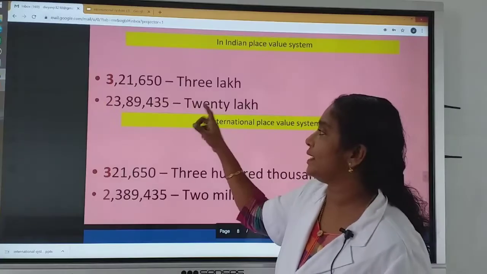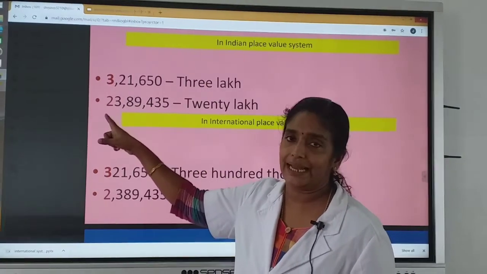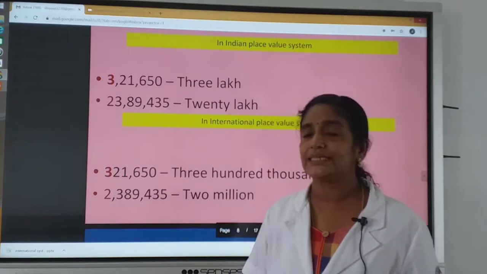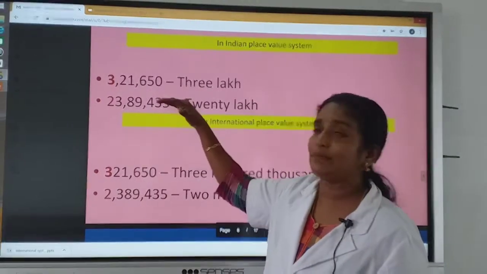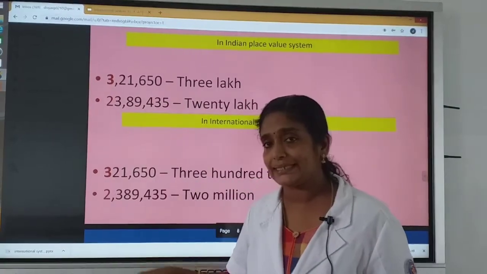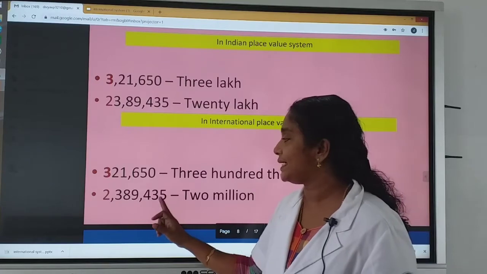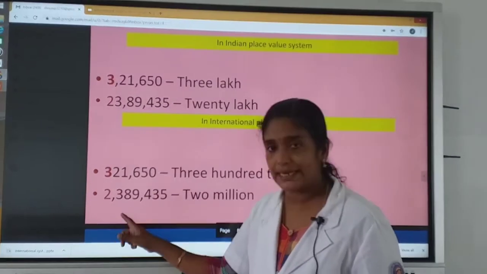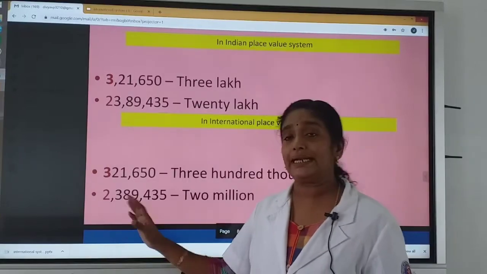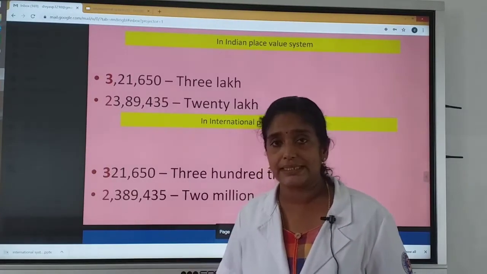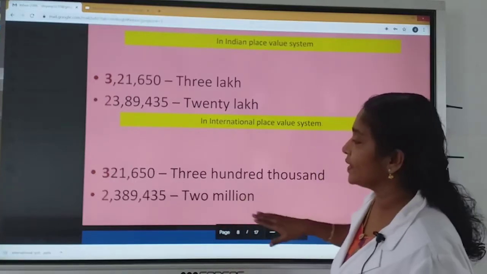What is the second number? Unit, 10, 100, 1000, 10,000, lakh, 10 lakh. So the place value of 2 is 20 lakh. And what will be the place value of 2 in international system? In international system, consider that number. Unit, 10, 100, 1000, 10,000, 100,000, 2 million. So in international system, the place value of 2 is 2 million.